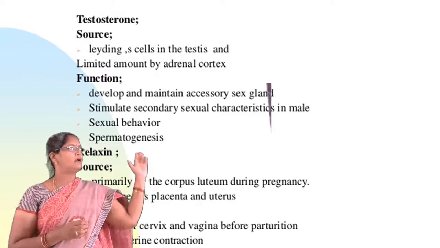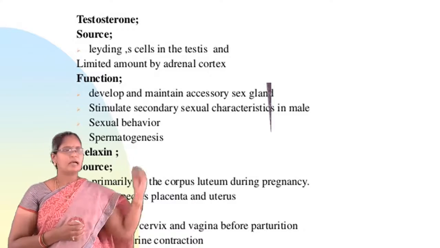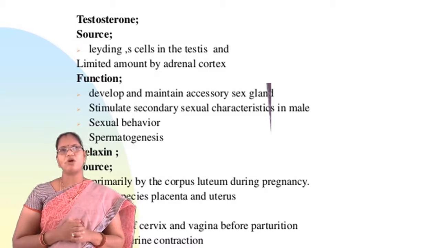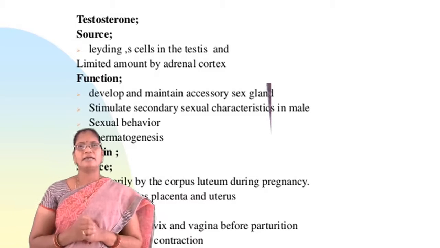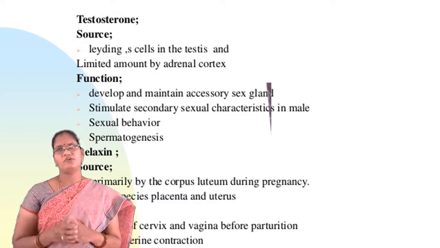Now, we will see the next hormone, that is relaxin. Coming to the source of relaxin, mainly it is secreted by the corpus luteum during pregnancy, and in small amounts it is secreted from the placenta and uterus.